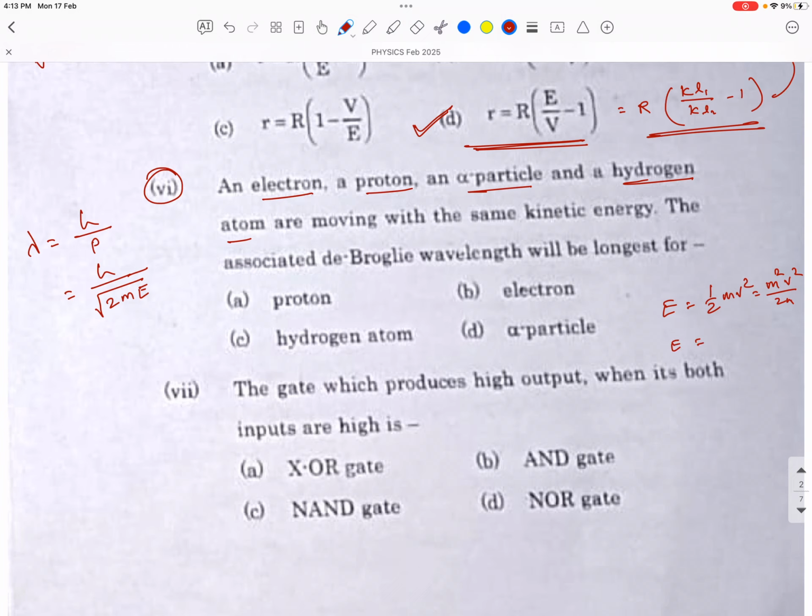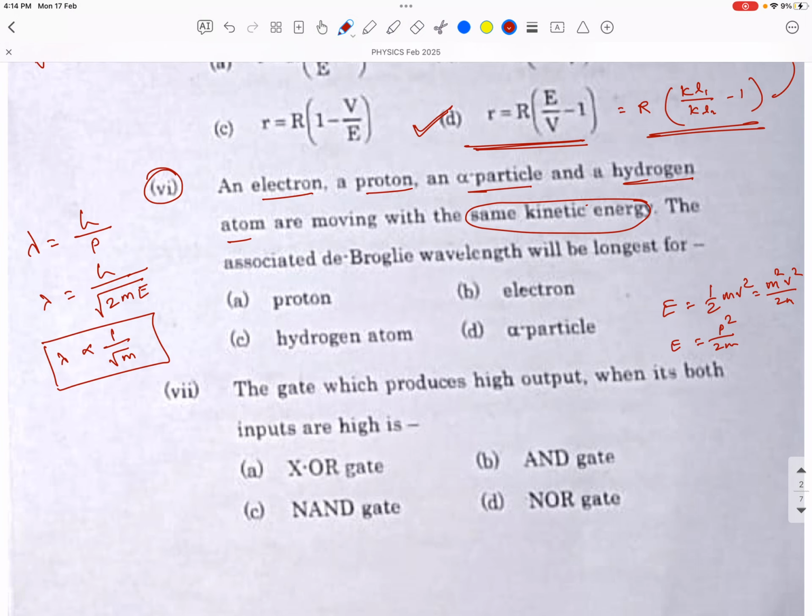So here we get E is equal to p square by 2m. So we get p is equal to under root 2mE. Now here h is constant. Then they use the words same kinetic energy, so kinetic energy is constant. So here the de Broglie wavelength is inversely proportional to the square root of mass.